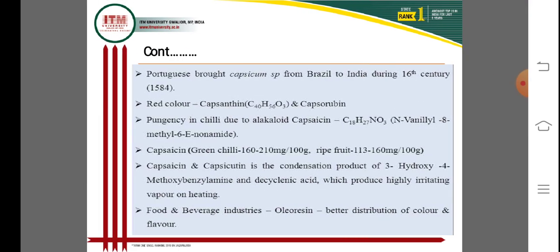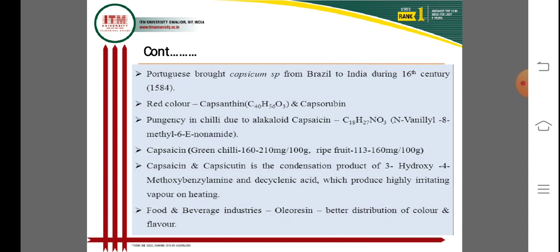The Portuguese brought the capsicum species from Brazil and introduced it in India in the 16th century, in 1584. Red color is present due to capsanthin, whose chemical formula is C40H56O3, and capsorubin also. This red color is present due to capsanthin.